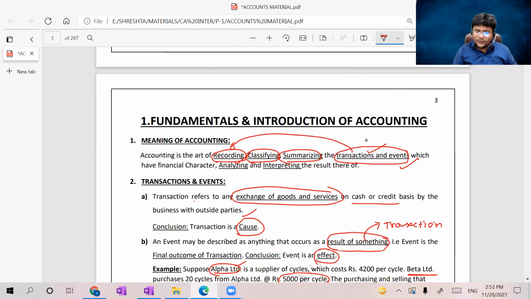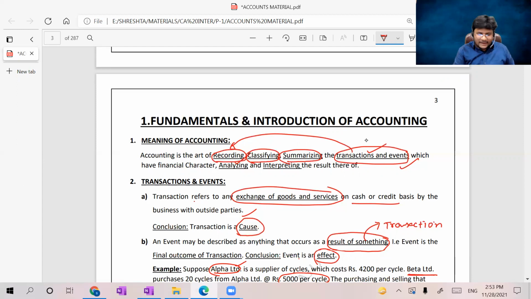Still I'm in the definition of accounting. Accounting is the art of recording, classifying, summarizing the transactions and events. Okay. Now it is somewhat visible, guys, right? The art of recording transactions and events and classifying the recorded journal entries. Then summarizing, we will prepare the trial balance. We'll start with the preparation of financials.